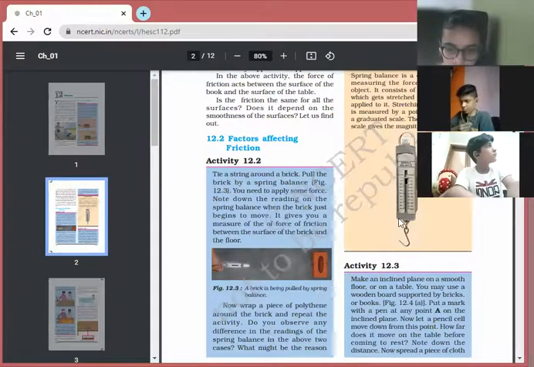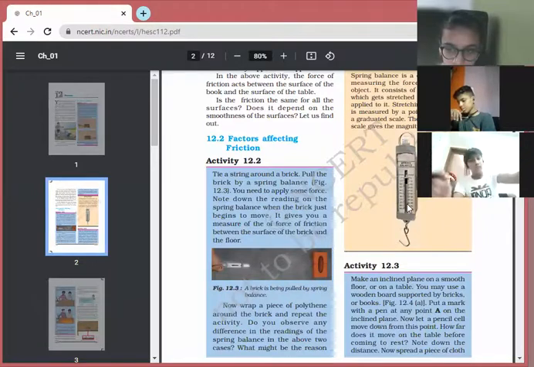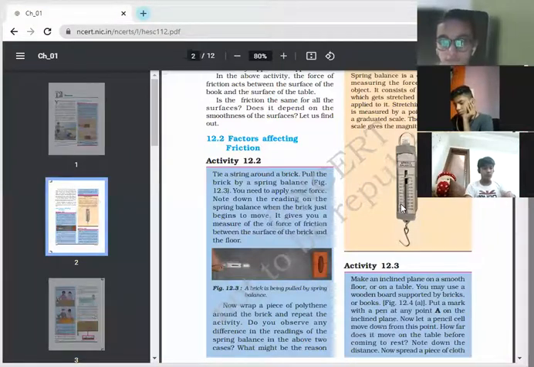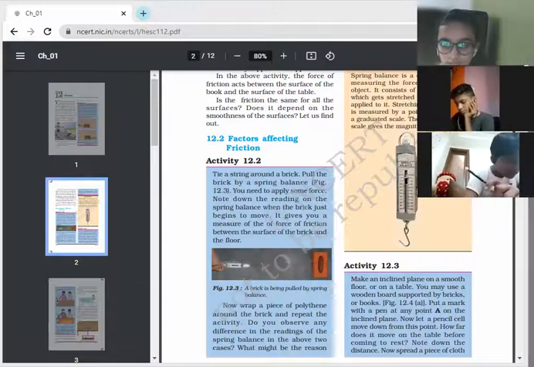I think everybody has seen a spring balance. The scrap dealer has one, and the gas cylinder delivery man also has one; he measures the weight of a cylinder before giving it to us. So I think it's clear to you. Everybody has seen the spring balance.